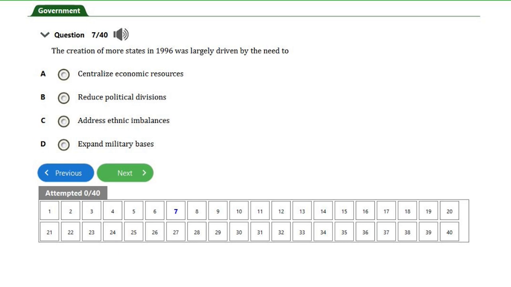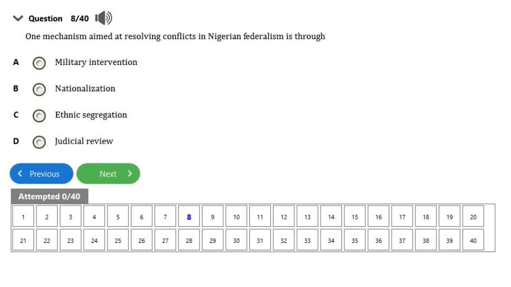So if you look at options A, B, C, and D, we'll see that option C is the right answer. So let's quickly move to question number 8. Question number 8 reads, one mechanism aimed at resolving conflict in Nigerian federalism is through dash.